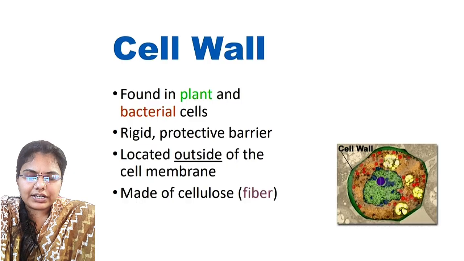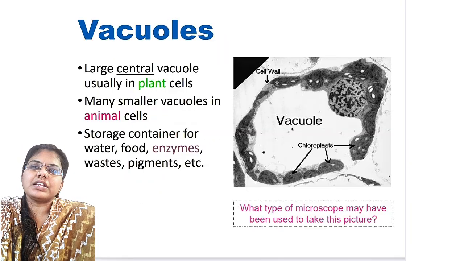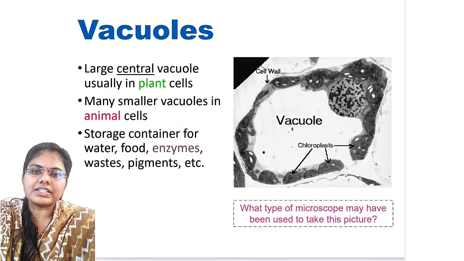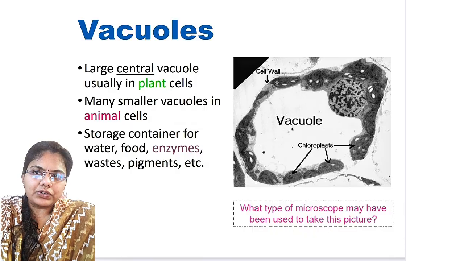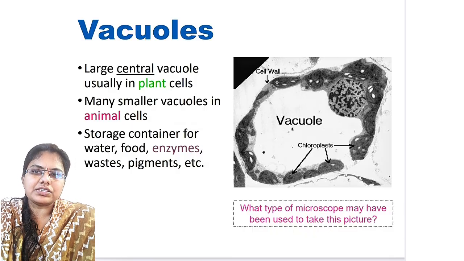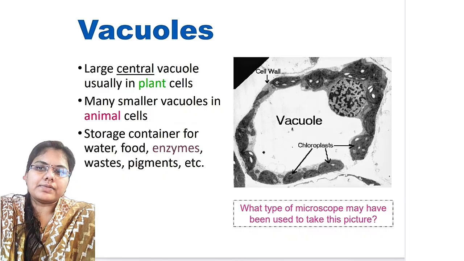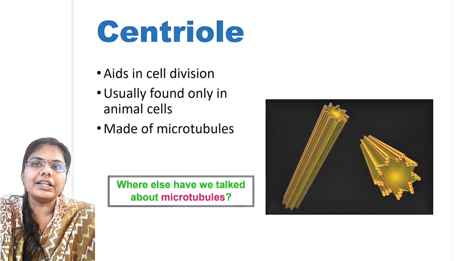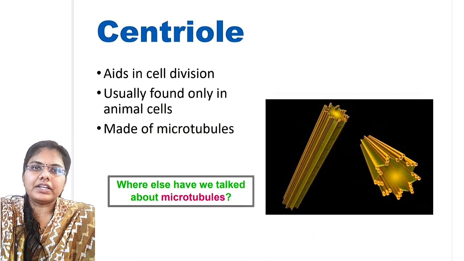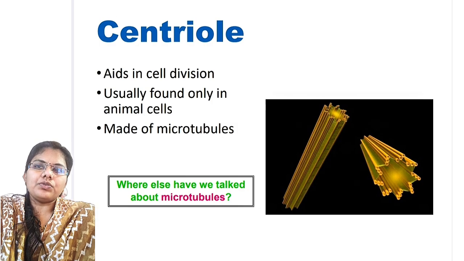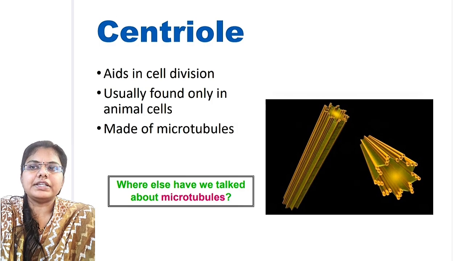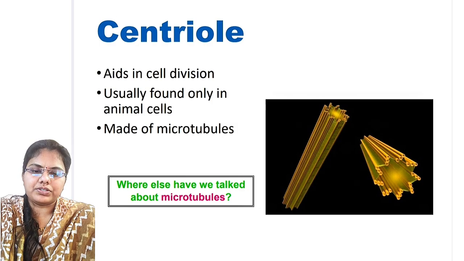The next cell organelle is the vacuoles. There is a large central vacuole, usually in plant cells, and many smaller vacuoles in animal cells. It is a storage container for water, food, enzymes, waste, pigments, etc. The next cell organelle is the centriole. It aids in cell division, usually found only in animal cells. It is made up of microtubules.